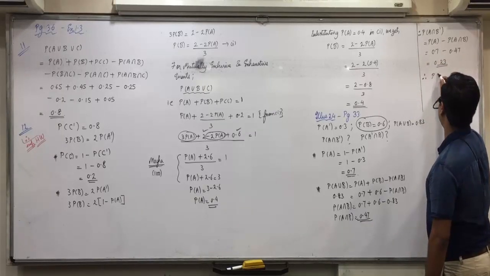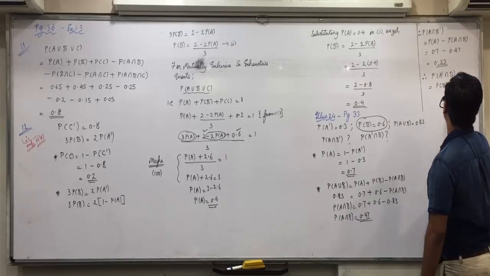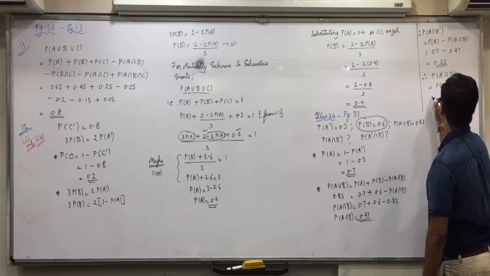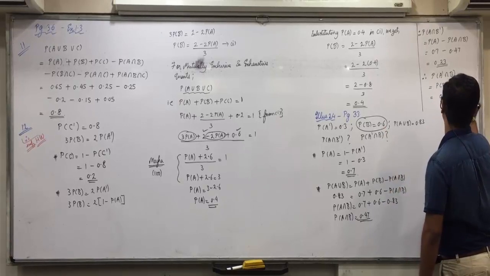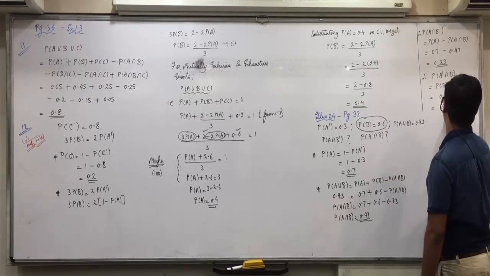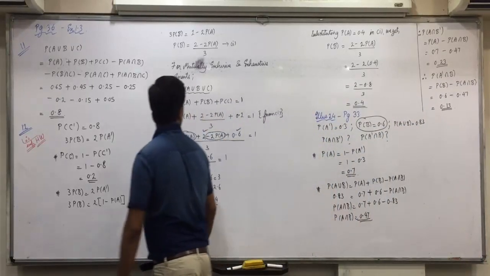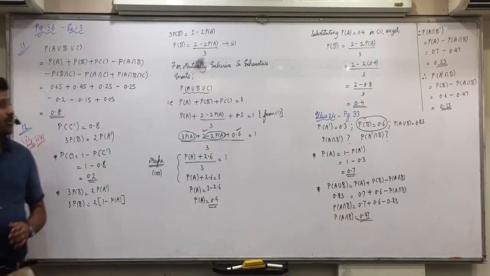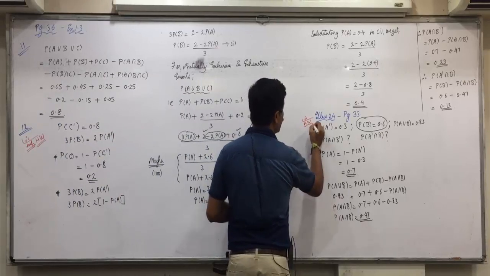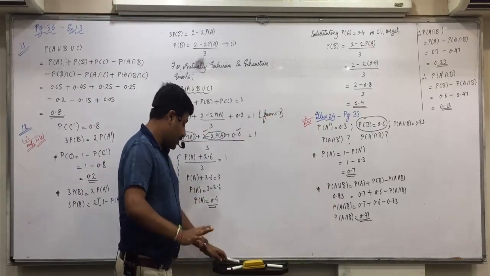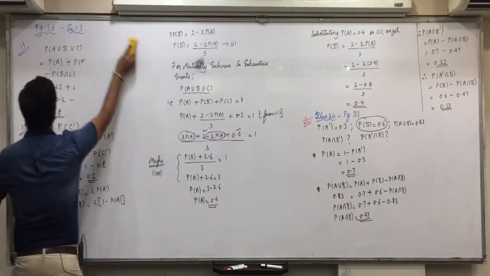And we are also asked PA complement intersection B, that is PB minus PA intersection B, that is 0.6 minus 0.47, so 0.13. So both these questions you all have to repeat in homework, illustration 12 as well as illustration 24. All okay with this? So exercise 1.3 is over. Now take out the summary.